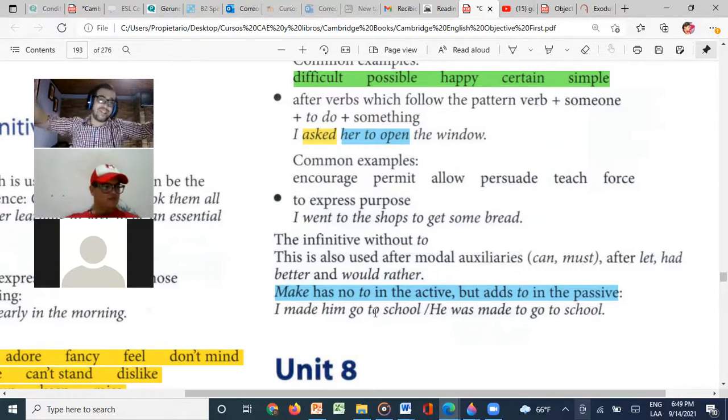Any questions about gerunds and infinitives? Is it clear? Yes, Olher, it's clear? Perfect. Megan, is it clear? Yep. So far, so good.